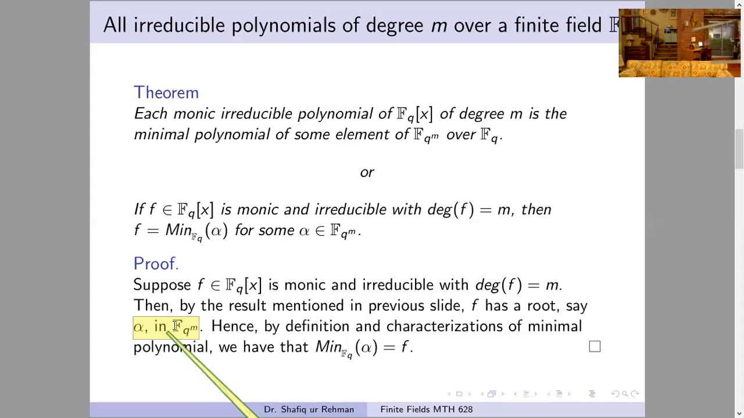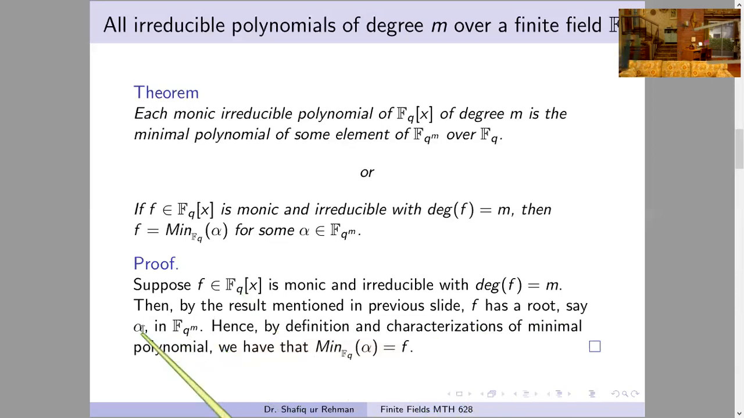So again, we suppose that f is an arbitrary monic irreducible polynomial with degree m. Then by the result mentioned in the previous slide, f has at least one root alpha in the field Fq^m. By the definition and characterization of minimal polynomials, the minimal polynomial of this element alpha must be equal to f.